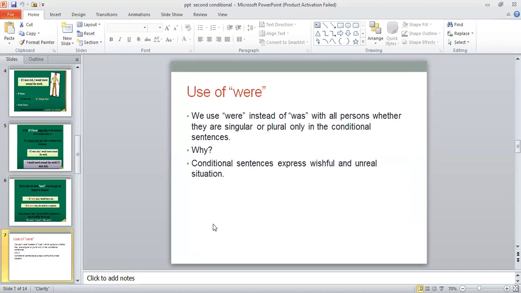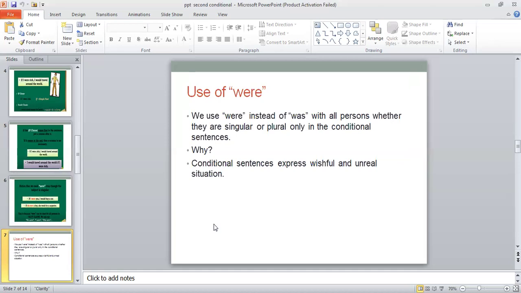Now let me tell you the reason why we use were instead of was in the case of second conditional sentences. We use were instead of was with all the persons, whether they are singular or plural, only in the conditional sentences. Otherwise, with all the other sentences, we cannot use were with a singular pronoun.